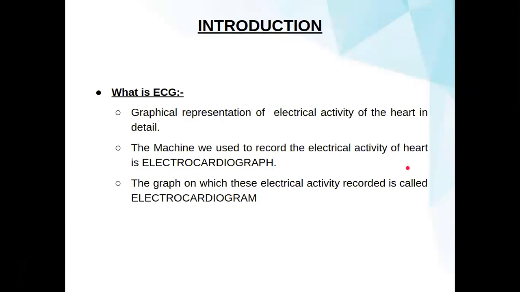So what is ECG? What do we get from an ECG? It is the graphical representation of the electrical activity of the heart, which comes in a graph with the help of a machine that we call the ECG. The machine used to record the electrical activity of the heart is called the electrocardiograph, and the graph on which the electrical activity is recorded is called the electrocardiogram. So basically in ECG there are two parts. One is the machinery part, and one is the graph where the ECG is formed. The machinery part is called the electrocardiograph, and the graph paper on which the ECG is formed is called the electrocardiogram.